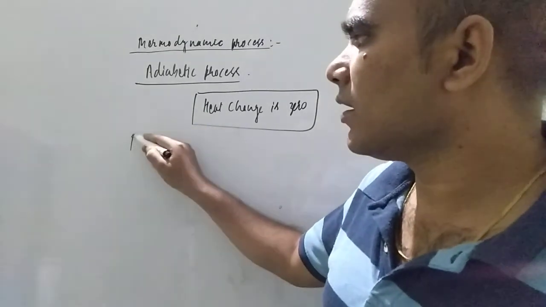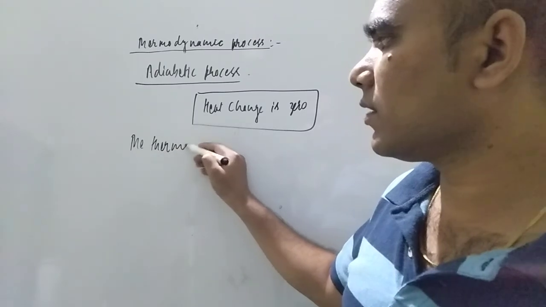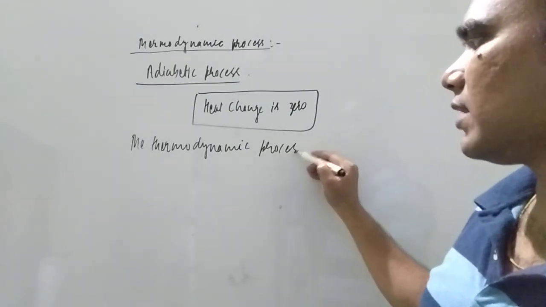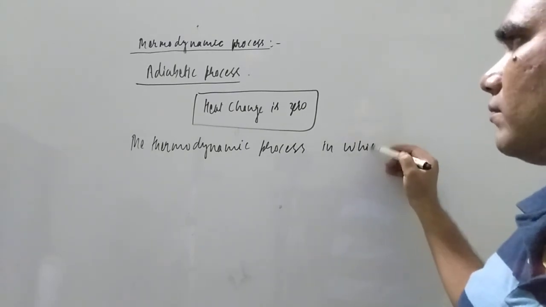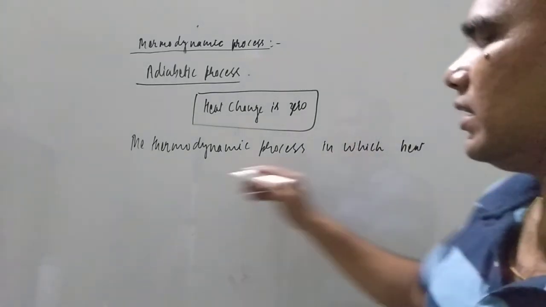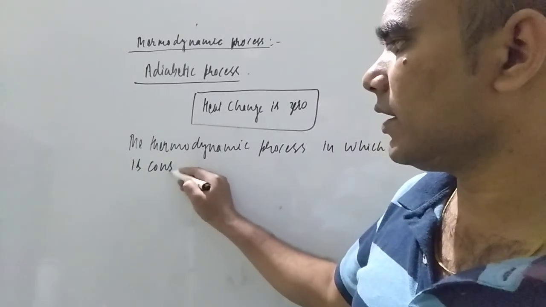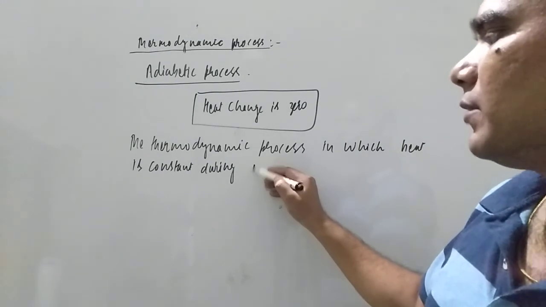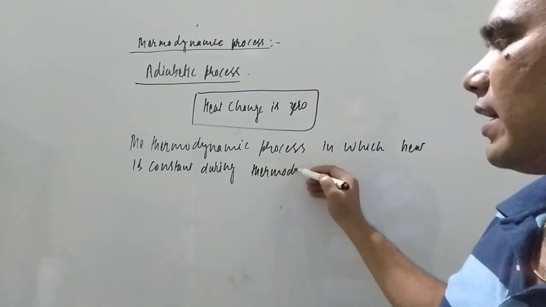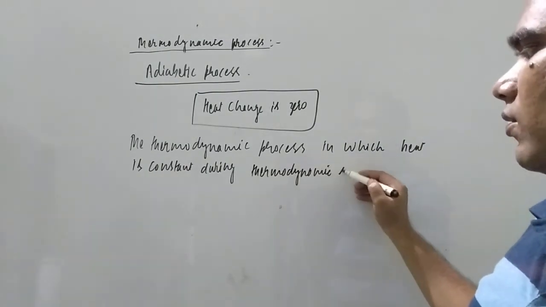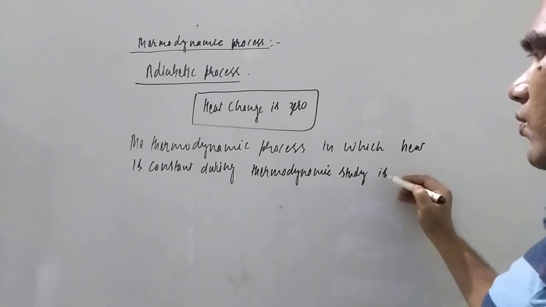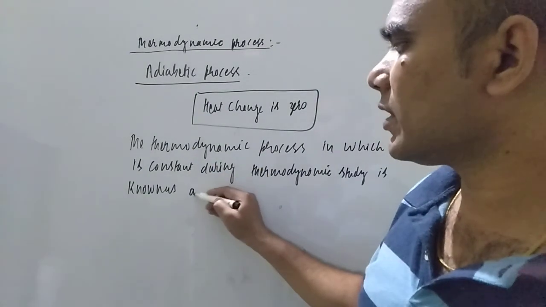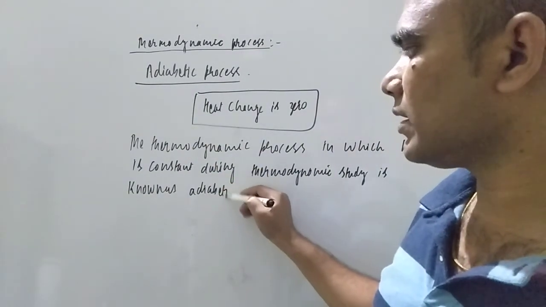So we can define it: the thermodynamic process in which heat is constant during the thermodynamic study is known as an adiabatic process.